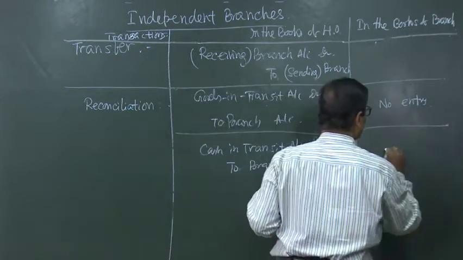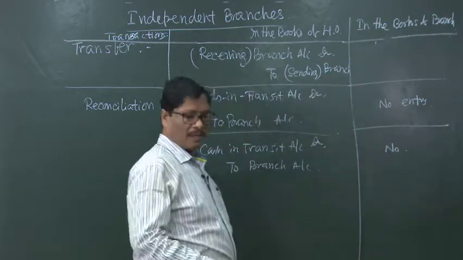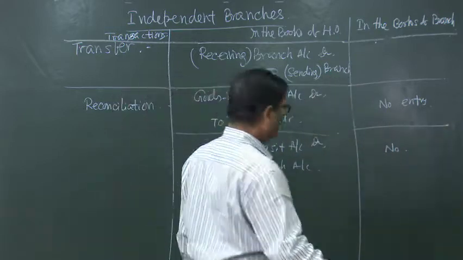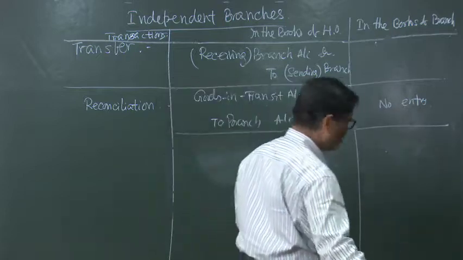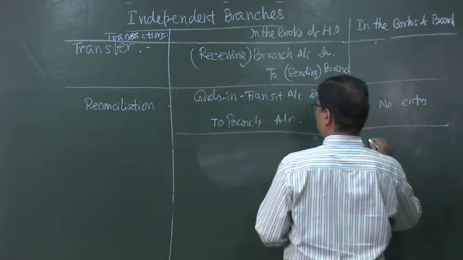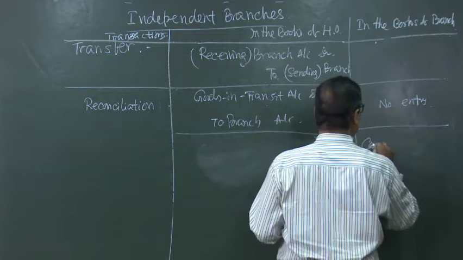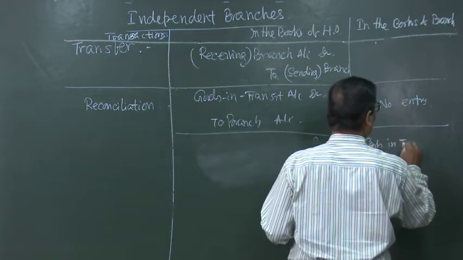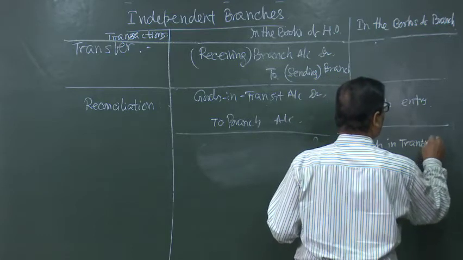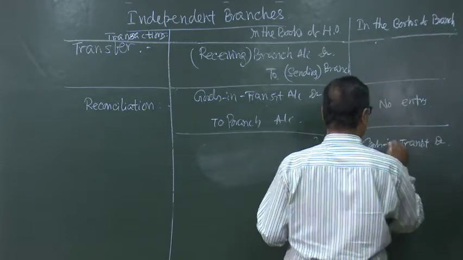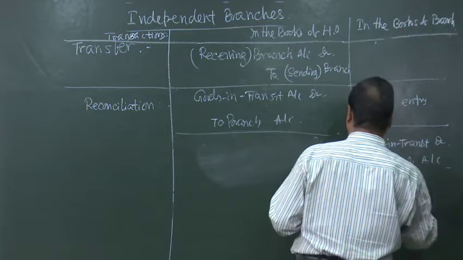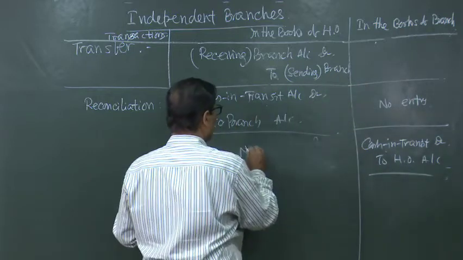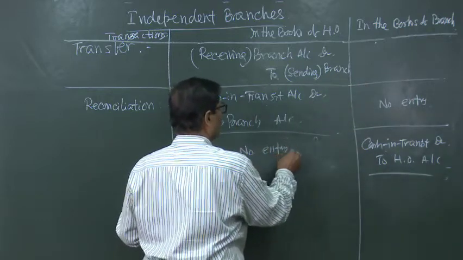Here there will be no entry in the books of the branch, but if the branch passes this entry, then it will be cash in transit debited to head office account, and in that case there will be no entry in the books of the head office.